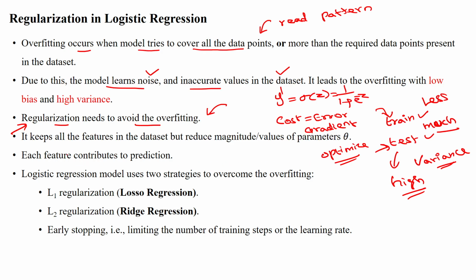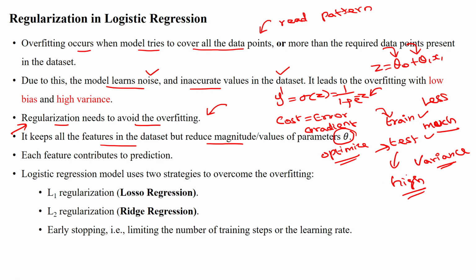Here it will try to reduce the magnitude of the values of theta. So where is theta available? In our g. Here we are using g equals theta 0 plus theta 1 x1. Since we are overfitting, we try to reduce these parameter values to avoid overfitting.